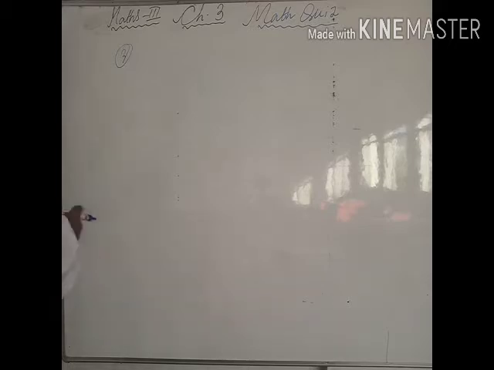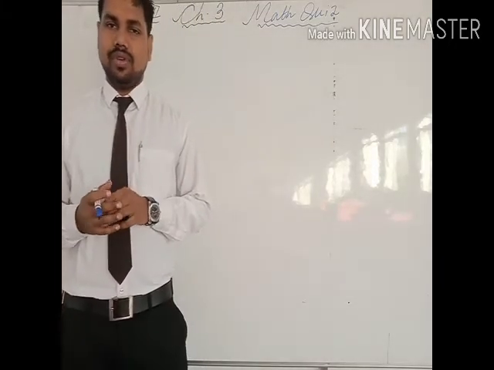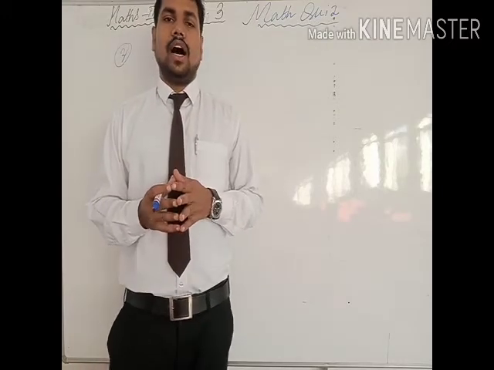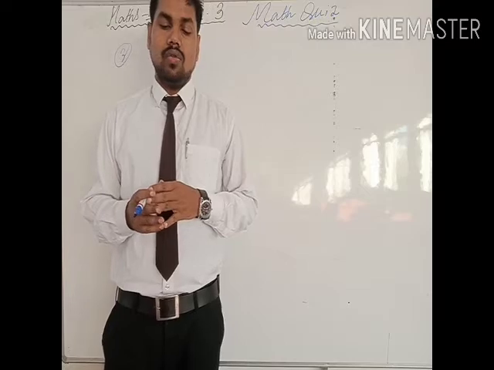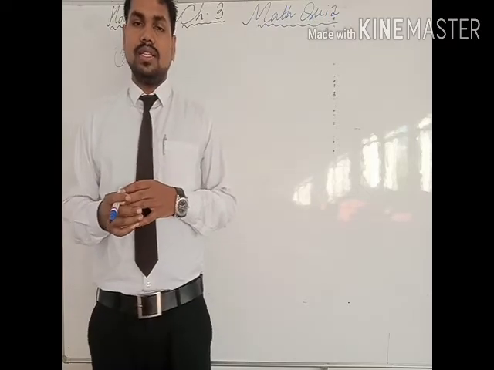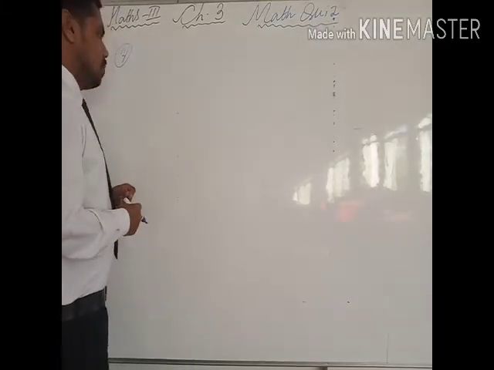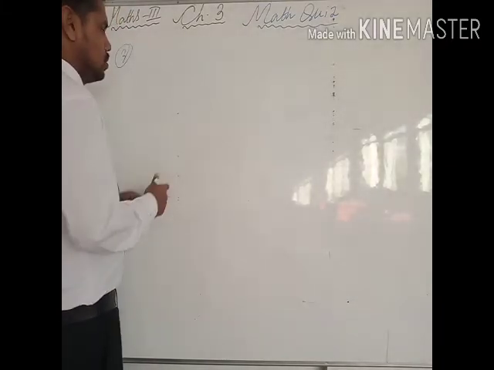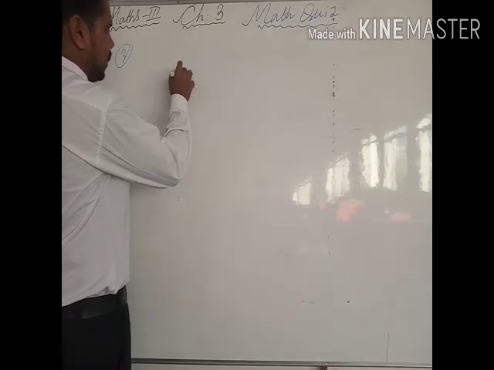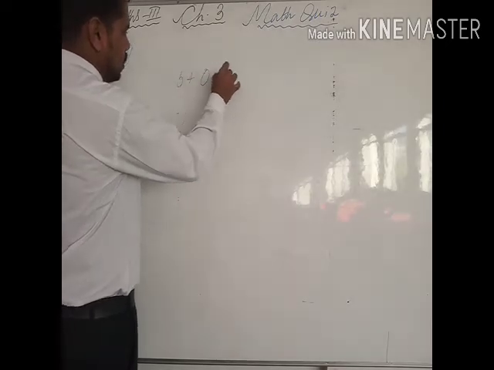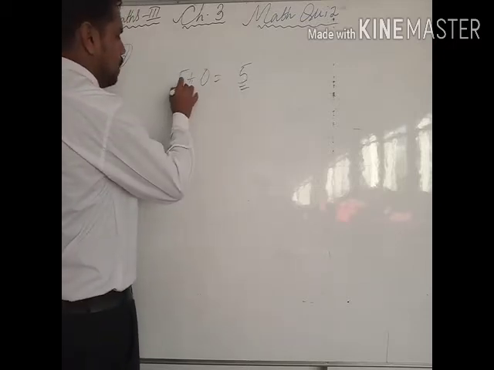Question number 3 is asking from the property of addition, which we already learned, what is the result. The question is: what is the sum of a number and 0? So the sum of a number, for example, one number I am taking is 5. 5 plus 0 is equal to how much? 5. So the answer will be the number itself.